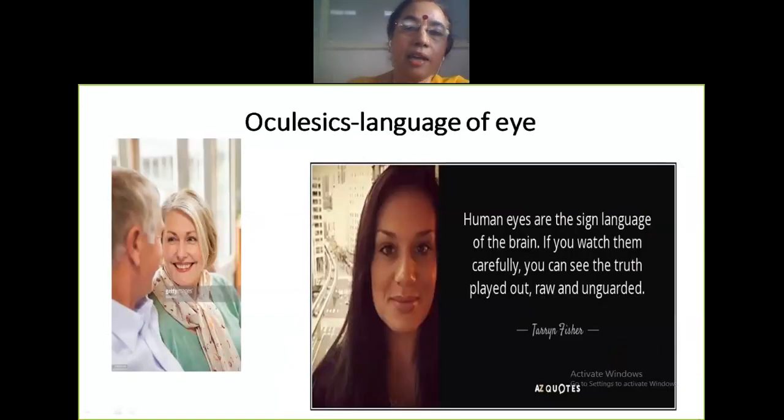Next, we move on to the language of the eye, and just read the quote that is there. What does it mean? What does the quote tell you?